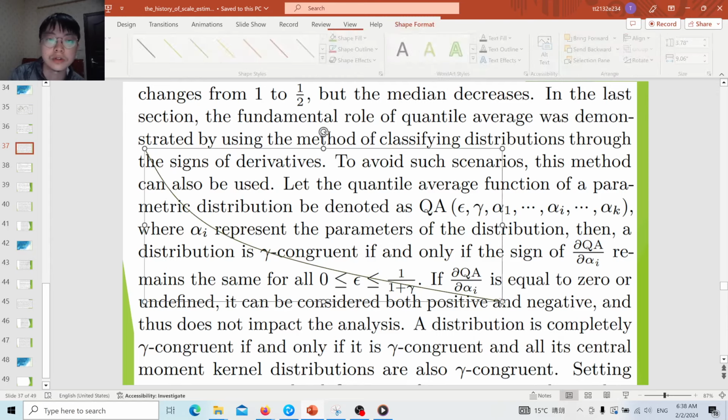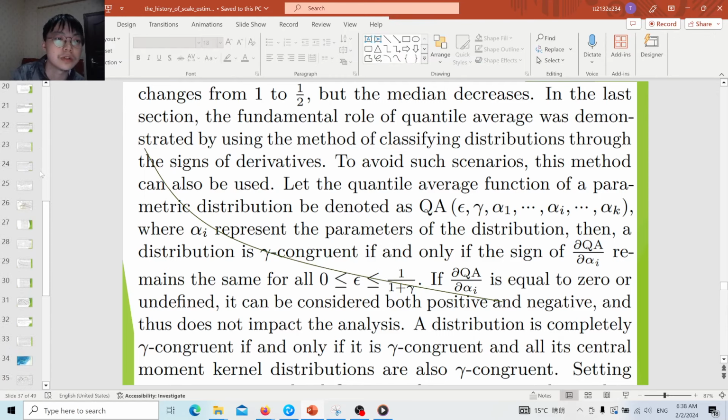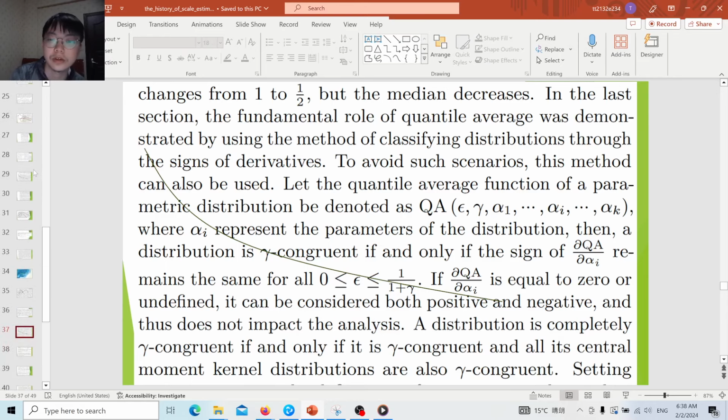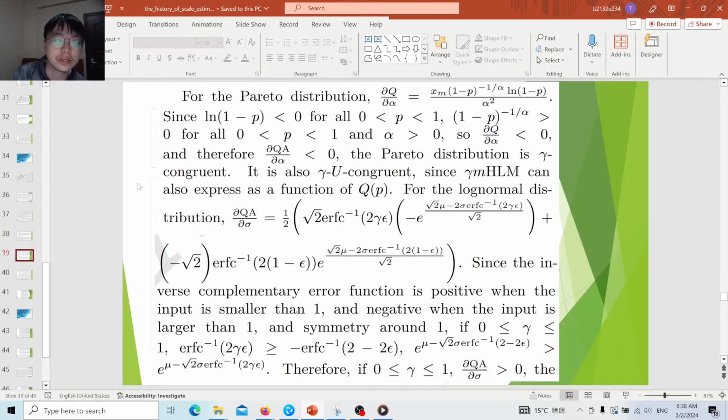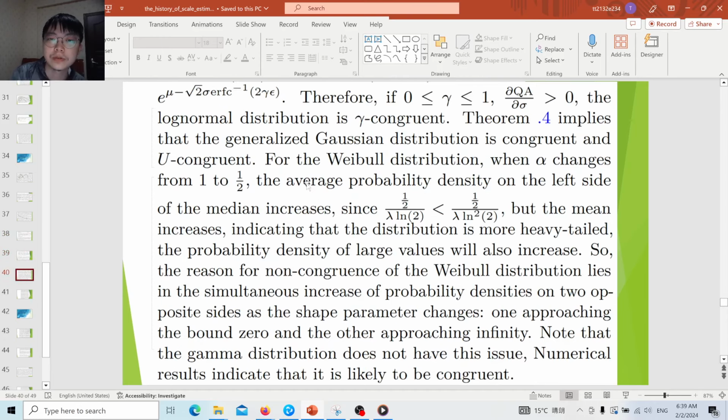Indeed, I consider this congruence because later I want to consider estimating the central moment kernel distribution using the mean, the median, or other trimmed means, using other location estimators. So this question naturally arises. For asymmetric distributions, we find fewer theorems than for the ordinary ones. Until now I can only find that symmetric distributions have a nice property, and also a positive defined location scale distribution is always gamma congruent. But for some common parametric distributions, besides the Weibull distribution, others are generally congruent.